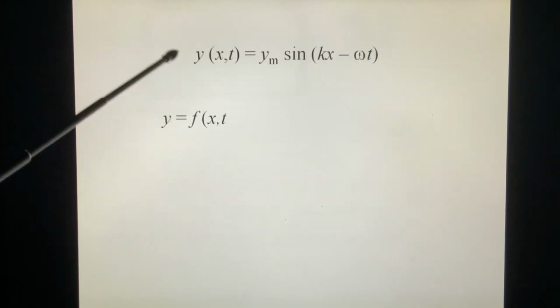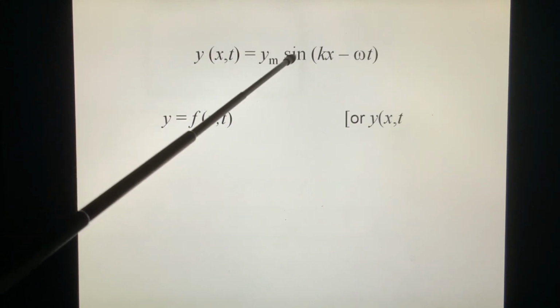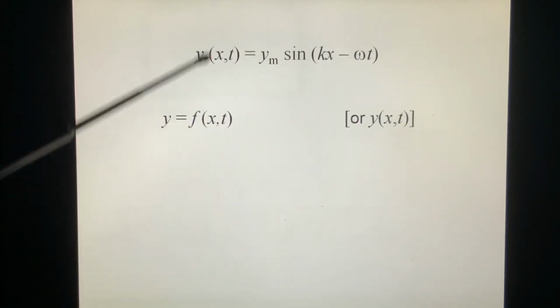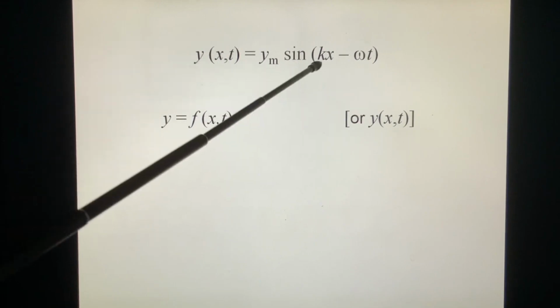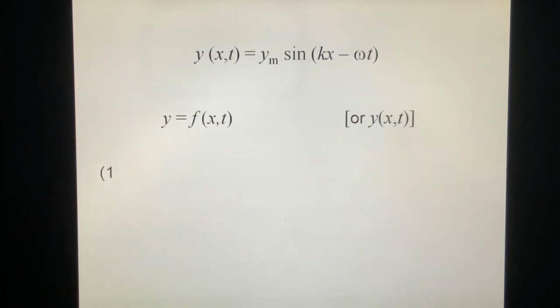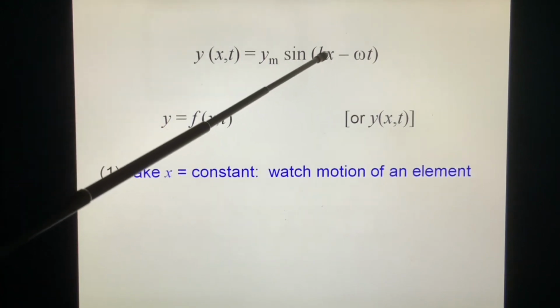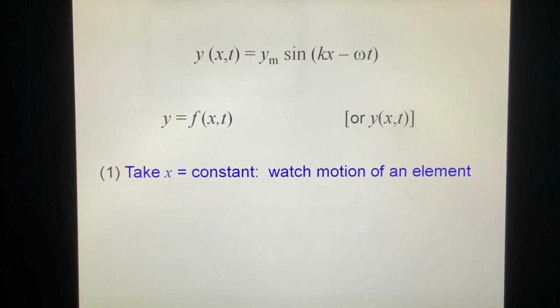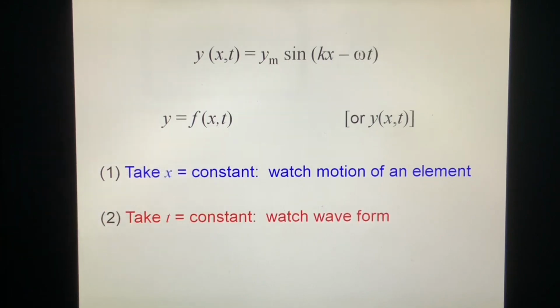Now, this is y at x, t equals ym sine of kx minus omega t. So we see y is a function of x and t. So we study it this way. We have two ways because we have x and t, two variables. So we take x as constant, standing there and watching the motion of an element of the medium. Also, we can take t as constant, and we look at different x, so that we can watch the waveform. At different points, it has different displacement.